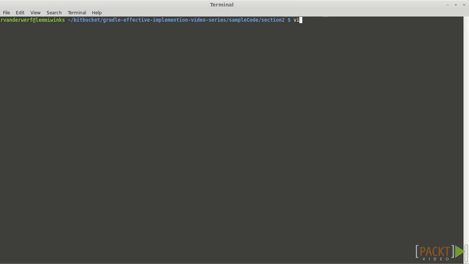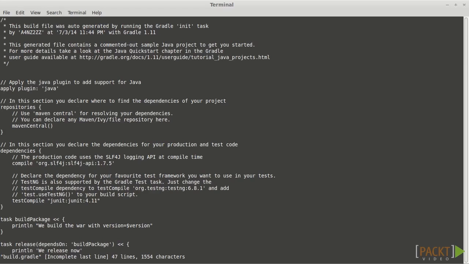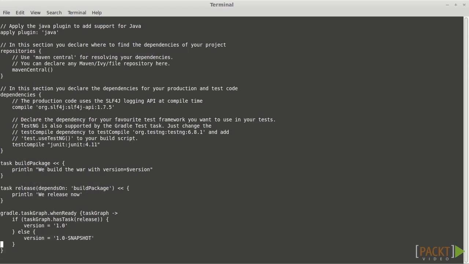I have a sample build.gradle file, and let's take a look at what we've got here. I've got a task that I'm calling build package, and in here I'm just giving a print line to print out a string with a version variable in it. And then I've got a task that says release, and it depends upon my build package task, and I'm printing out a message in there just to let you know that we are actually in that task and we're working with it. Now, if I were to call release, it's going to execute both release and build package. If I call just build package, it's only going to execute build package. That is pretty much granted.